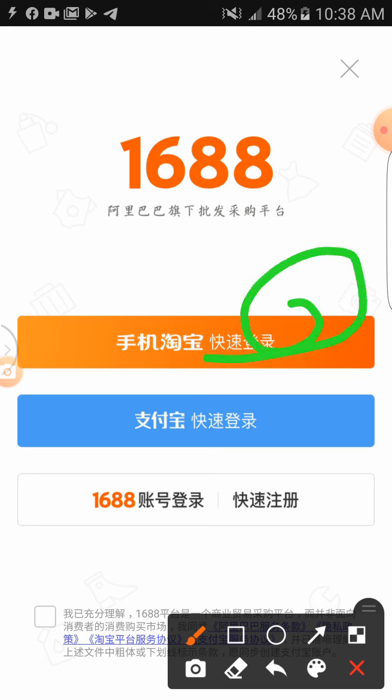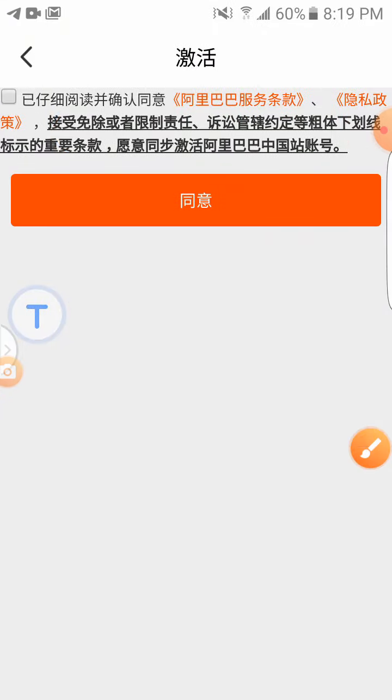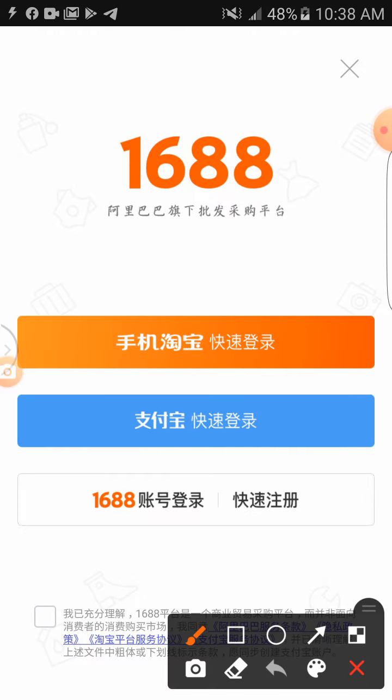Now this is the Taobao account, and this one is the Alipay account, and this one is your 1688. The reason why I have all these three lined up is that I have all these apps on the phone. So if you don't have Taobao on your app, this particular one will not show. You will see only this and this one.